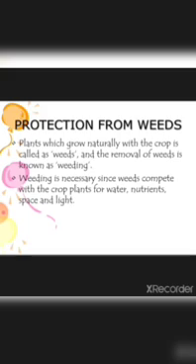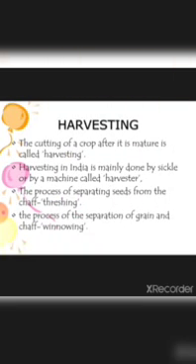Protection from the weeds. How to protect the plants from weeds? Plants which grow naturally with the crop are called weeds, and the removal of weeds is known as weeding. Plants which grow naturally with the crop are called what? Weeds. And the removal of weeds is known as what? Weeding. Weeding is necessary since weeds compete with the crop plants for water, nutrients, space and light.